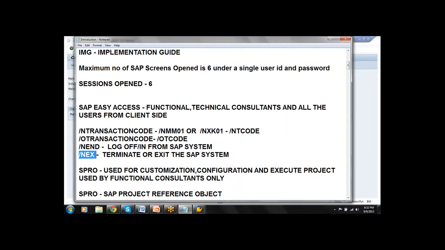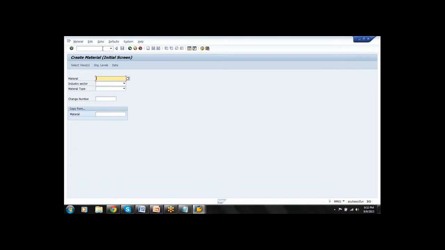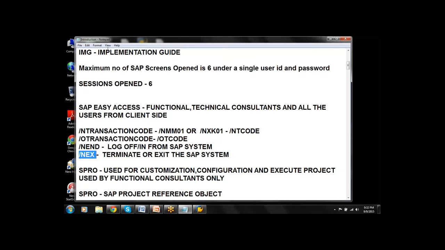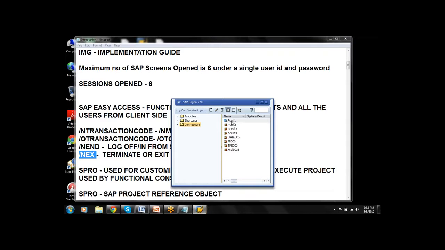So next is /n EX to exit from the system. /n EX means if you press enter, without any prior notice, the system will terminate the screen. Again, I need to log in again.